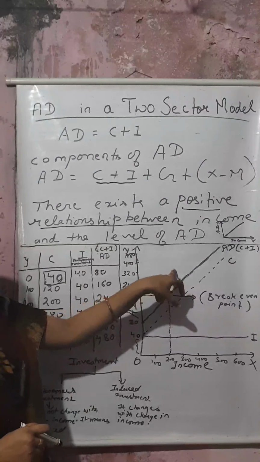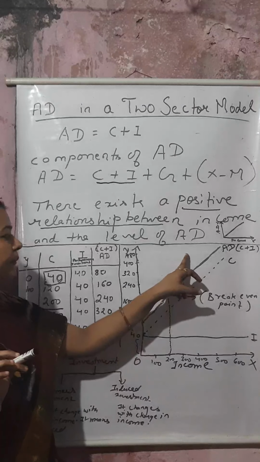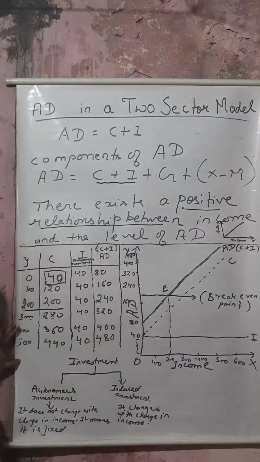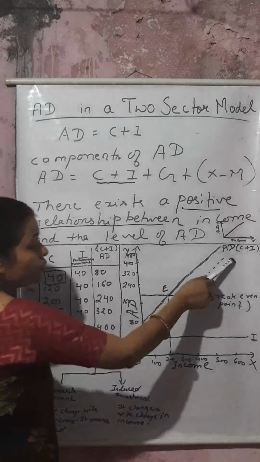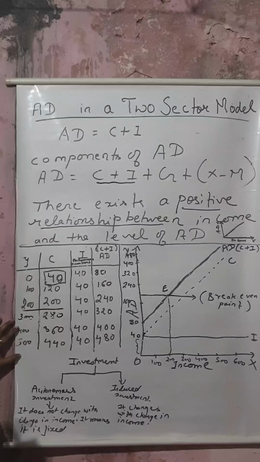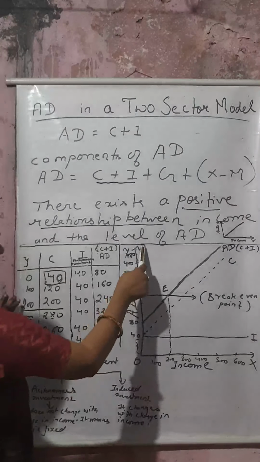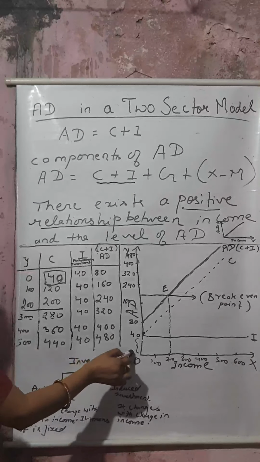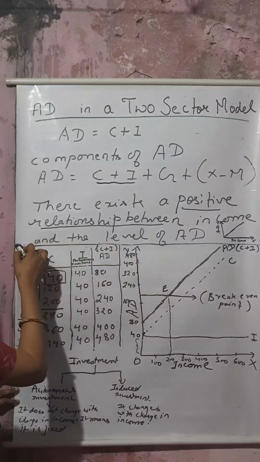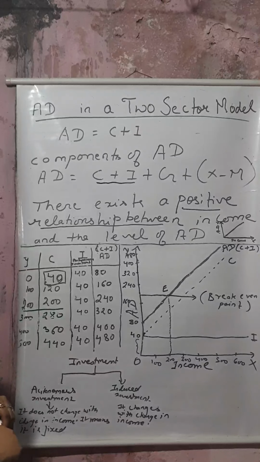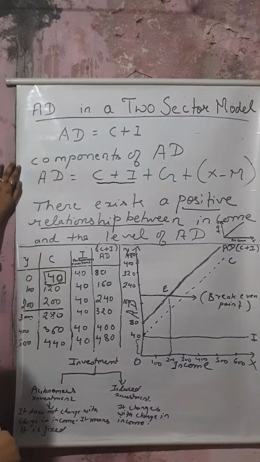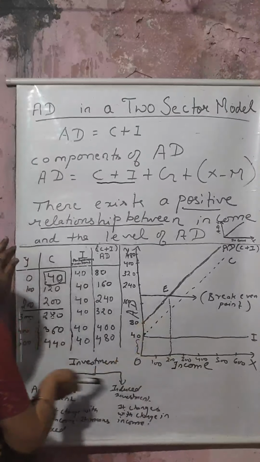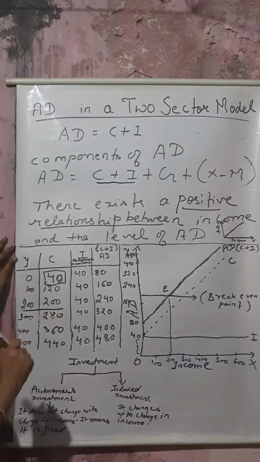People are saving from their income, so they cannot convert their whole income into consumption, because they are saving part of the income. So from this diagram, you can easily understand this schedule. And when the question is asked on AD, aggregate demand, you have to explain with definition, with diagram and with schedule. Then it will be your complete answer.